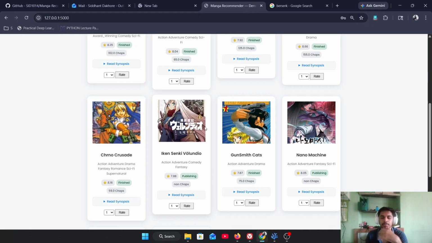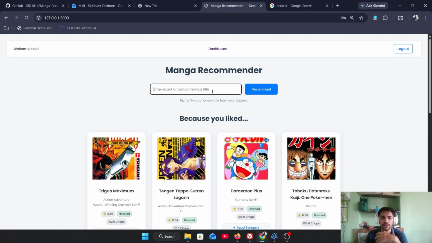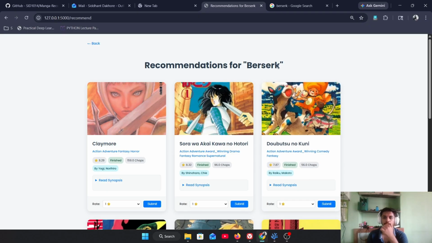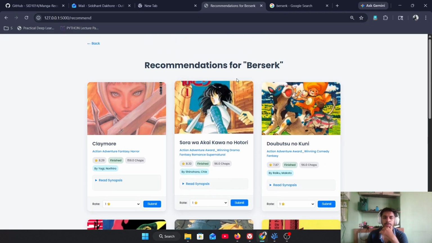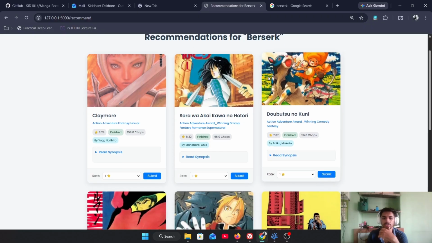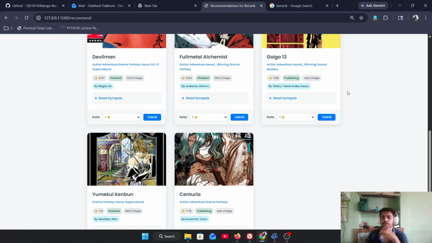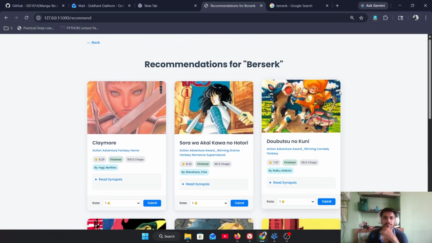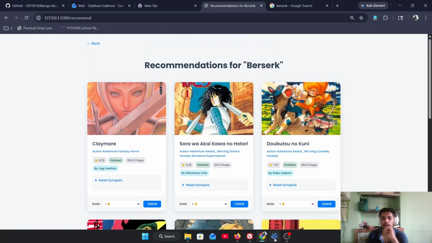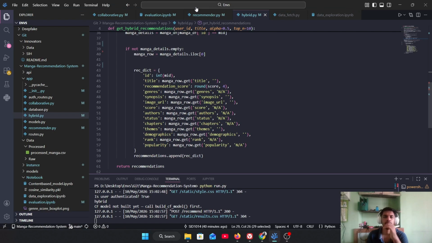We already have some ratings from users, but we will need some more. The user will type the name of the manga he needs recommendations for. Then recommendations will be shown based on a hybrid model, which will use CBF as well as collaborative filtering. This is the live demo of the app.